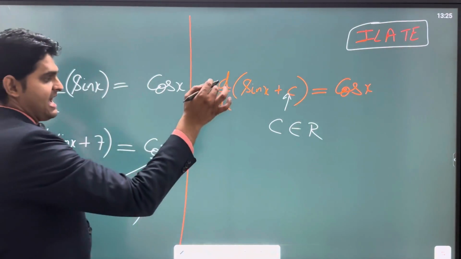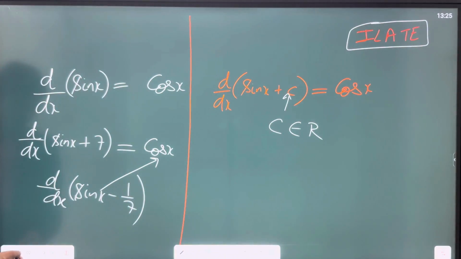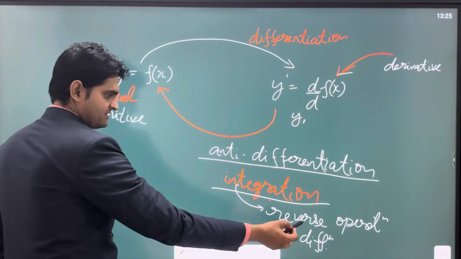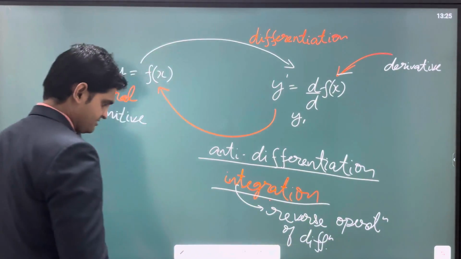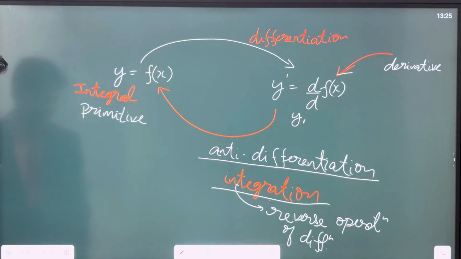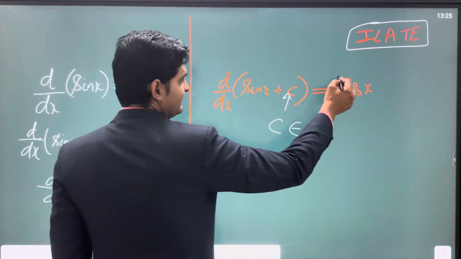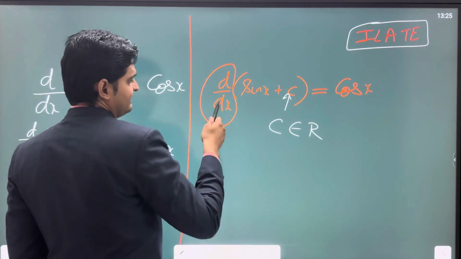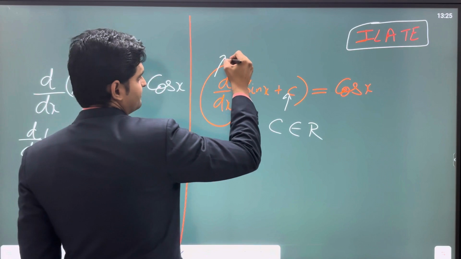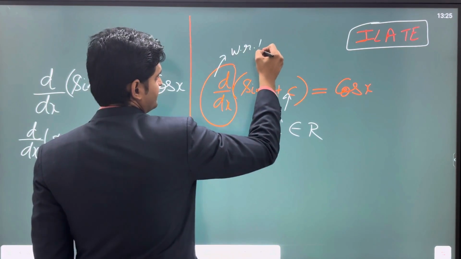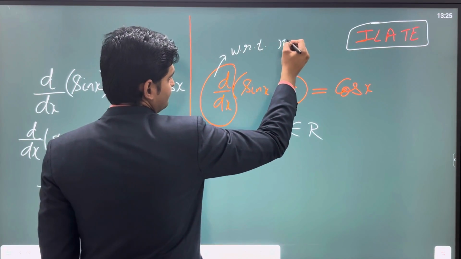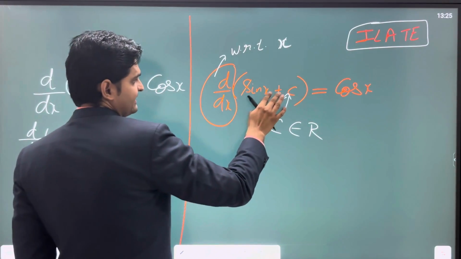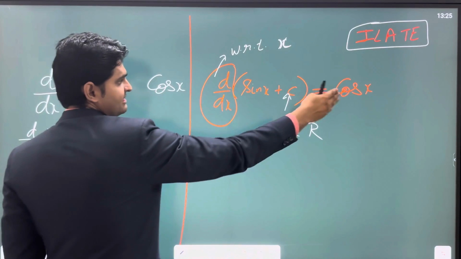Now as I have just told you, we understood in the previous slide that integration is nothing but the reverse operation of differentiation. So using this understanding, we need to understand that when we write this symbol, it means with respect to x. We very well know this, right? With respect to x. Now we say the differentiation of sin x plus c with respect to x is cos x.